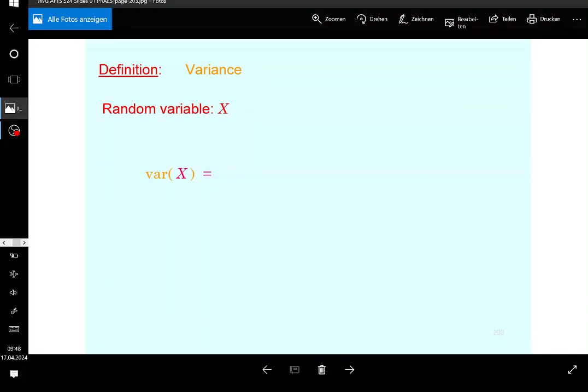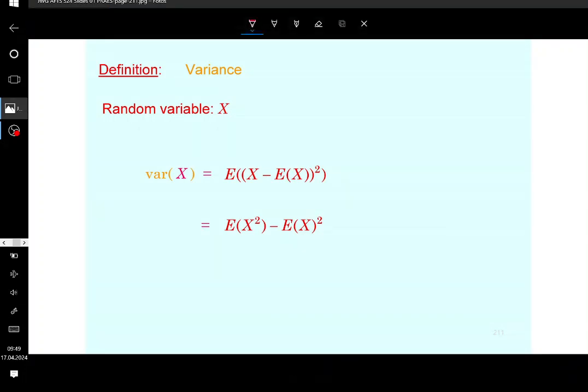Now, the variance is the expectation of the squared deviation of a random variable from the mean. So what you're doing is this: you take the squared difference between the random variable and its expectation, and you take the expectation of this. I'm going to give you an approach to do that. But you can also bypass that part by simply taking the expectation of the square minus the square of the expectation. Let me repeat, the variance of a random variable, and I'm going to use this formula more often. Sometimes I use the former, but most of the time I'm going to use the latter.